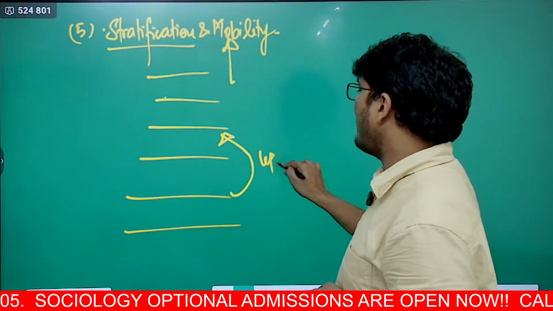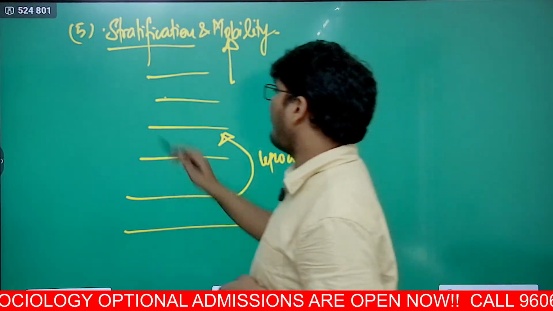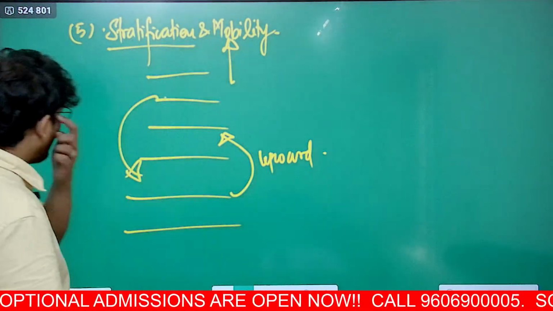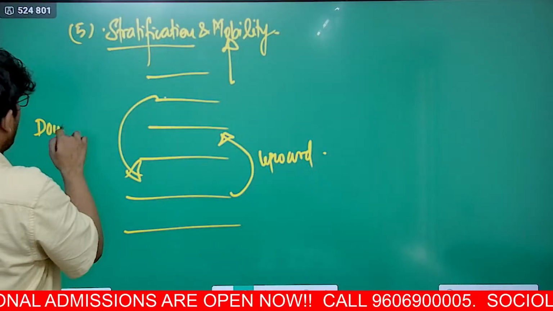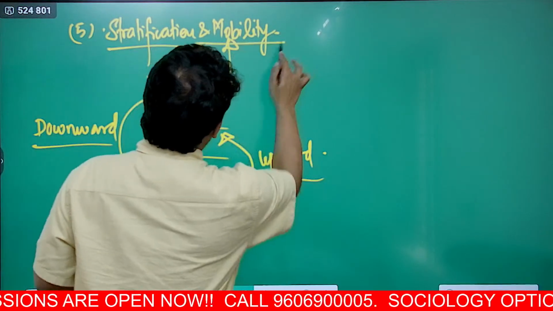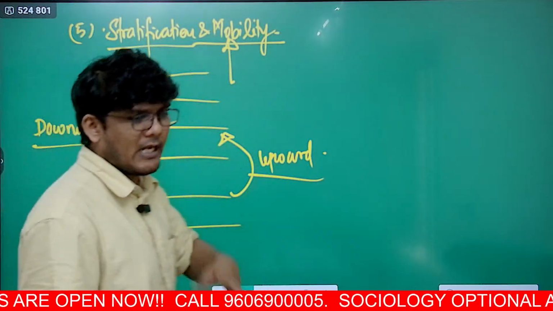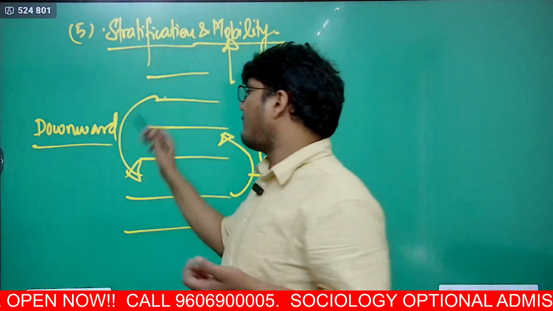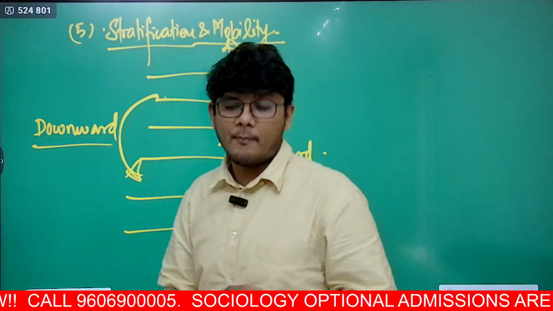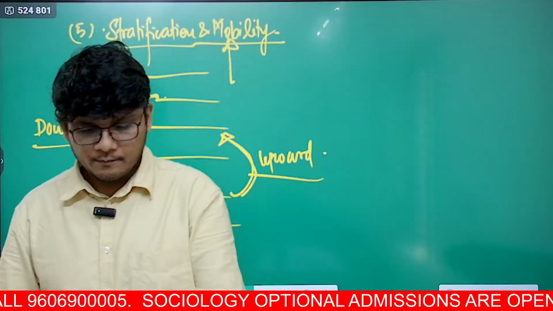This is upward mobility. In the same manner, someone from above can come down to the lower level. This will be known as downward mobility. So then we will understand what mobility is. We'll understand mobility, its types, how it happens, how someone can go from up to down, and how someone can go from bottom to up, and so on and so forth.